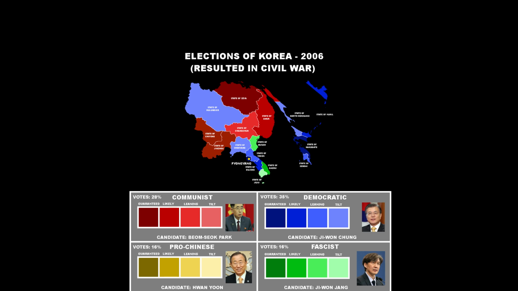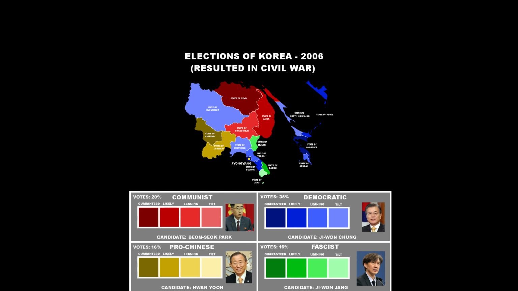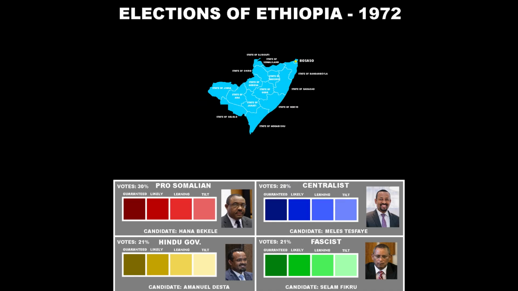The final group we see here is a pretty small one, a pro-Chinese faction, that ended up just becoming another democratic rebellion. This election was definitely one of the most interesting in WICSO history. The final election we will be looking at is the Ethiopian elections of 1972. This election is very important to the series as it created one of the strongest nations in the modern day.